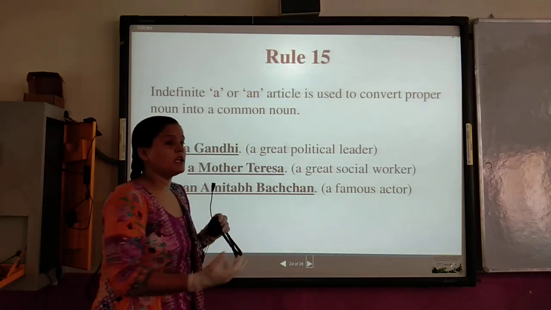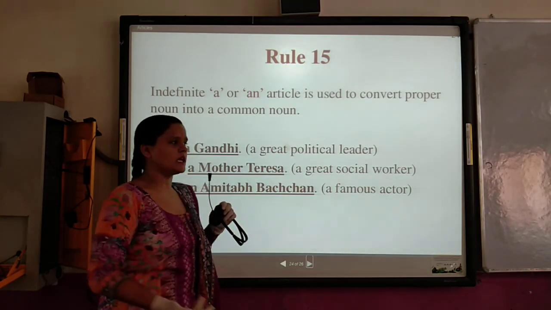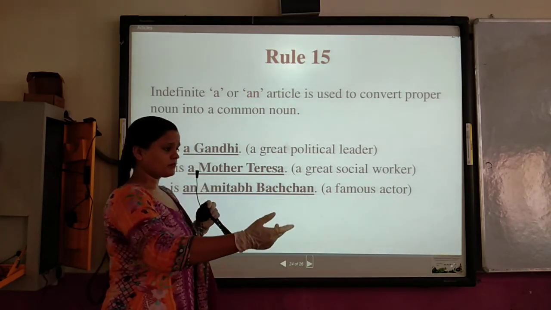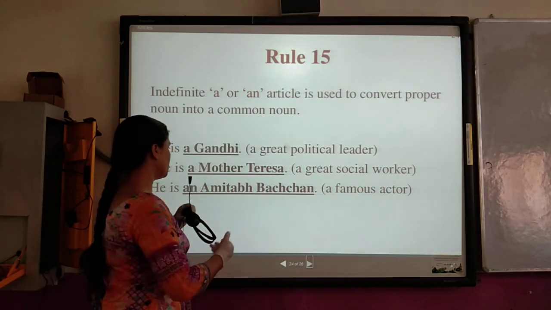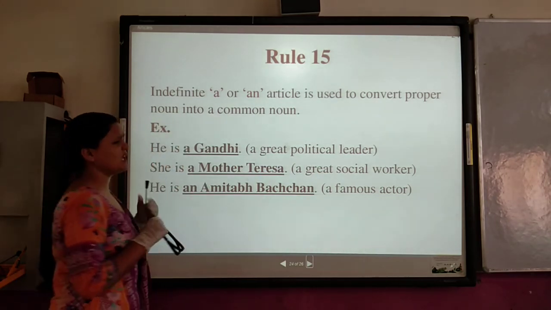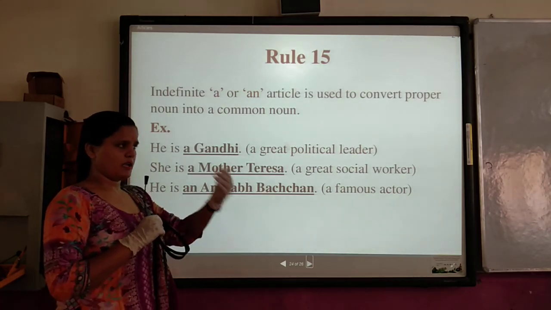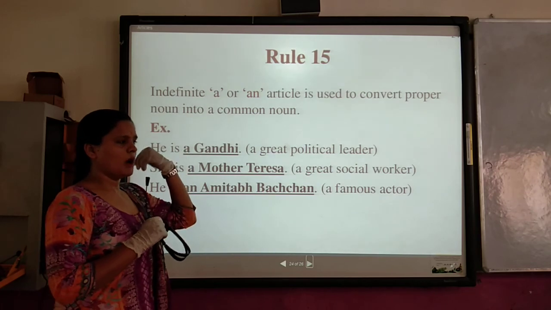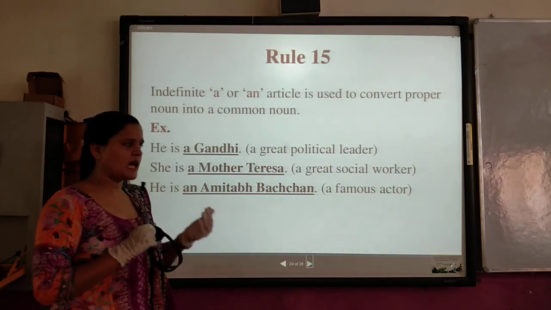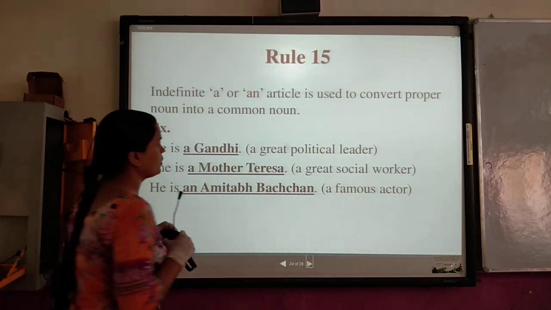And if somebody acts very good, like Amitabh Bachchan, we can say that Rohan is an Amitabh Bachchan of our area. So it means that if we are using the proper noun as a common noun, or to compare someone with some personality, we can use a or an. Okay.